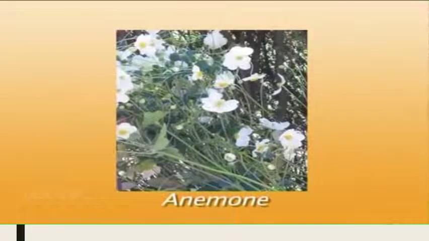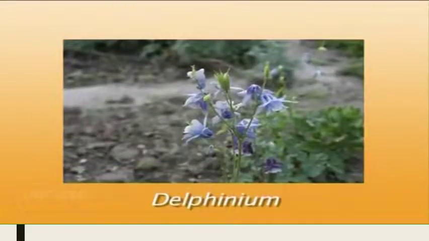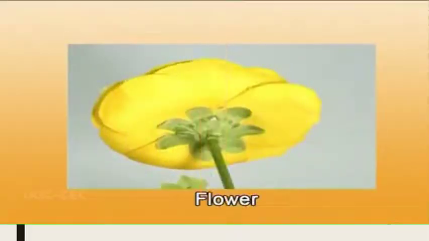Coming to its flower part, that is inflorescence. Inflorescence is basically an aggregation of flowers. Usually we have here a dichasial cyme, but in some cases it is solitary also, as is true for Anemone. Or it can be a raceme also in the case of Delphinium. Now coming to the actual flower, the individual flower. Flowers here are bracteate, bracteolate and pedicellate. Pedicellate means that all the flowers have a stalk.